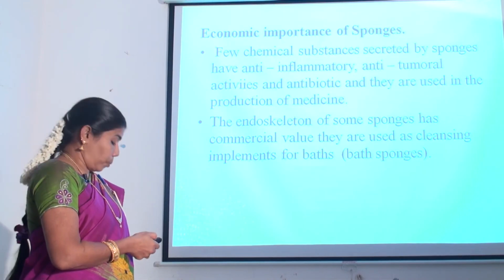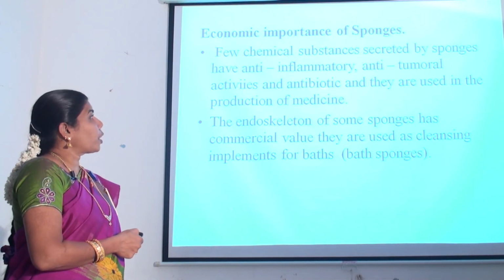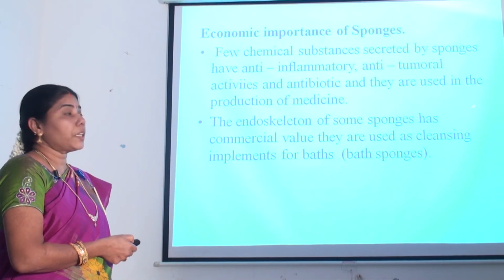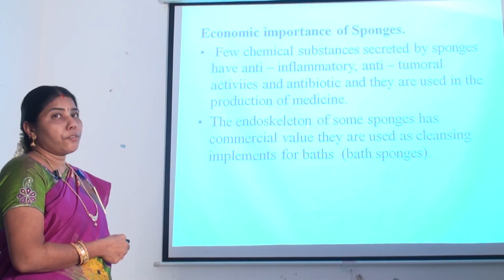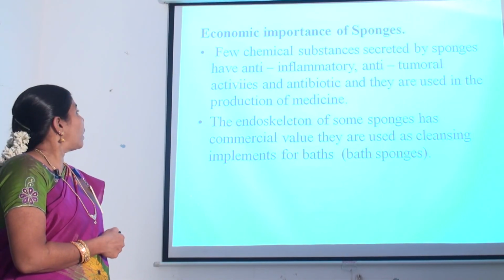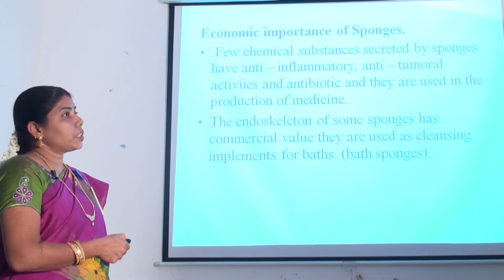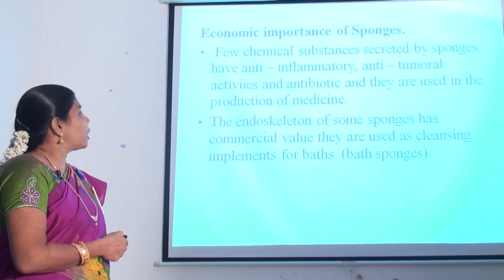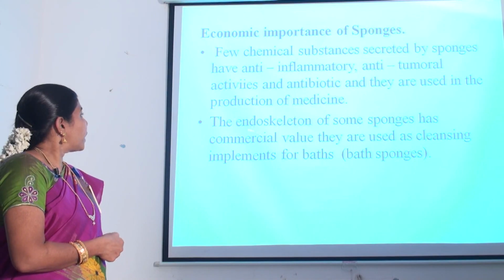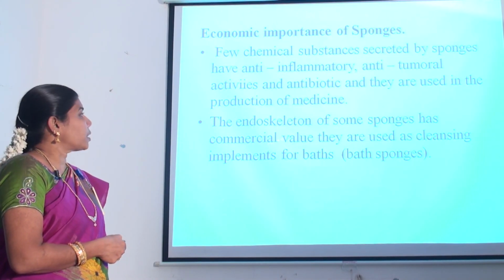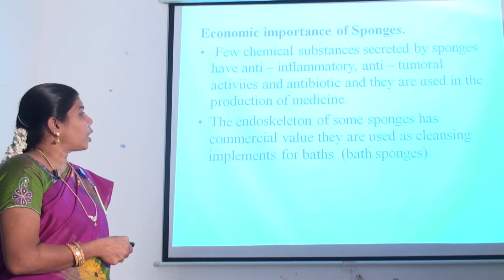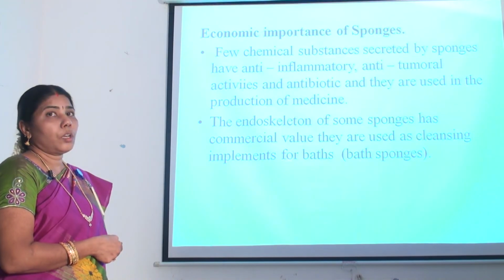Next, economic importance of sponges. Few chemical substances secreted by the sponges have anti-inflammatory, anti-tumoral activities and antibiotic, and they are used in the production of medicine. The endoskeleton of some sponges has commercial value and they are used as cleansing implements for baths.